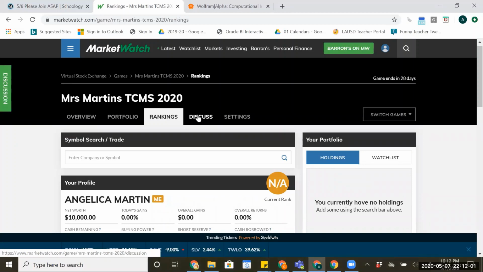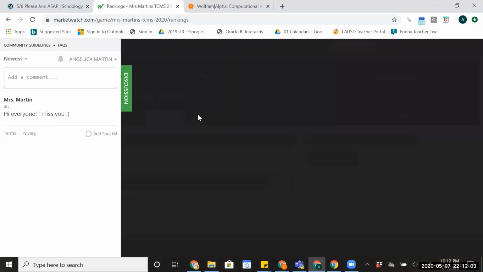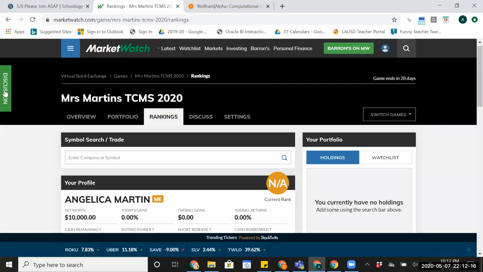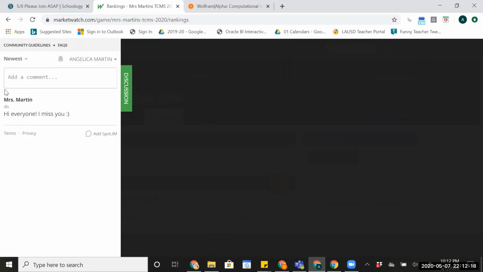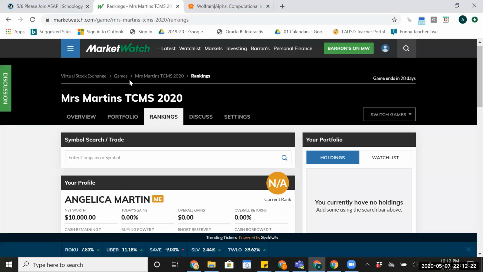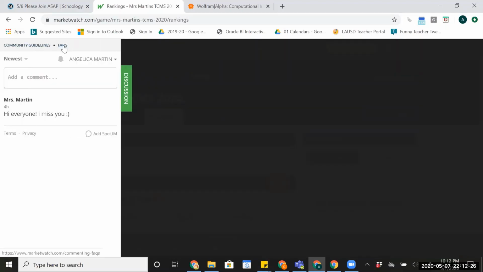We can also discuss with each other. So that's where this group chat comes in. See, here's me. I messaged everyone 4 hours ago when I made the game. So feel free to comment here. Actually, this discussion tab becomes a shortcut as well. So instead of clicking the discuss tab, you could click the green link over here on the side. There's also community guidelines, frequently asked questions. Feel free to look at those.